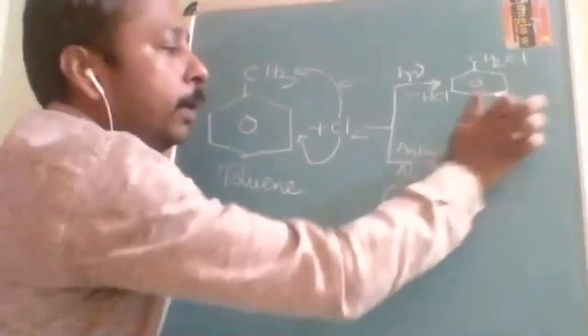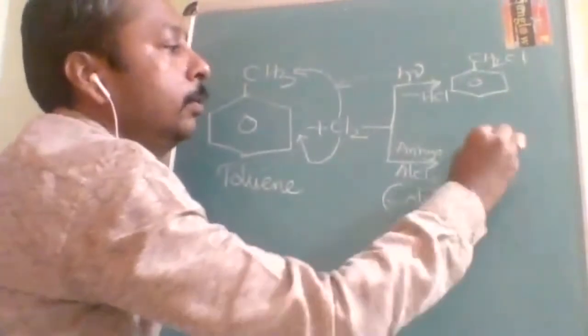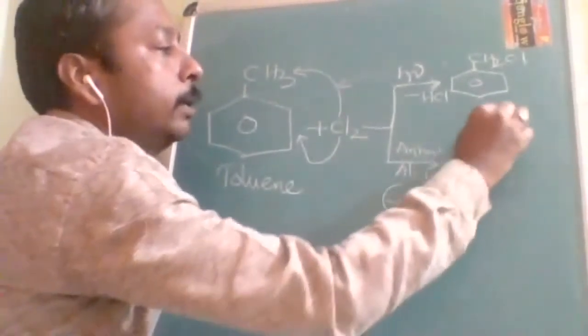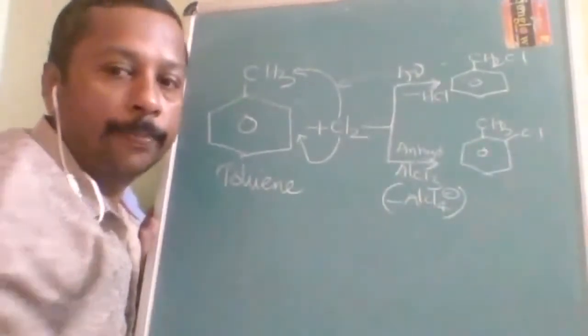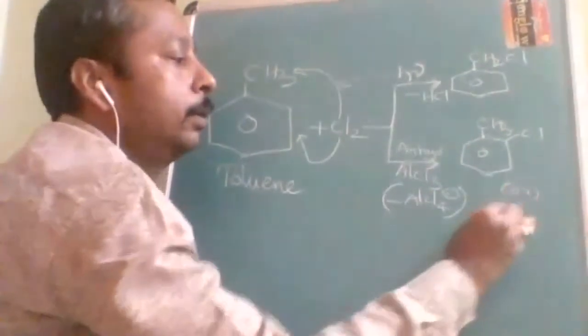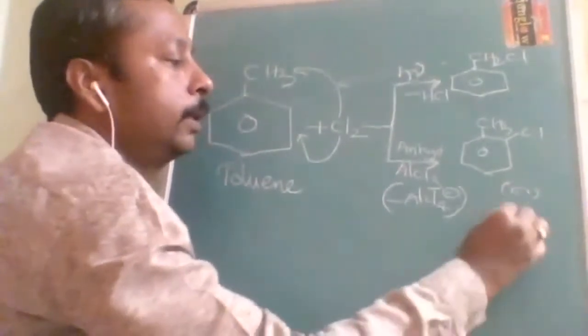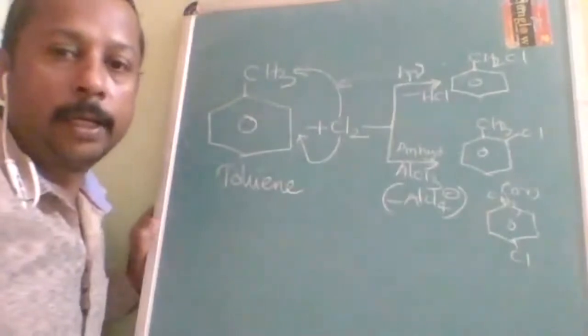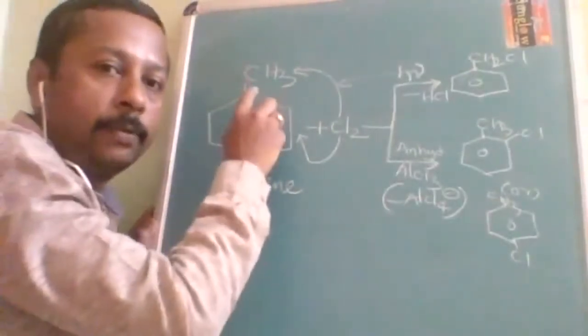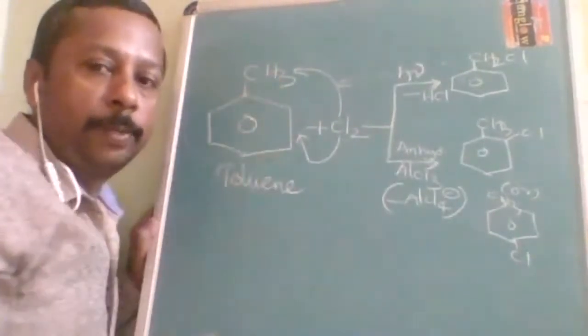That means the B products are 2. The methyl group is intact, and substitution can take place at the chloro position, ortho or para. What is the trick I told you in that video? If hydrogen is present, it is OP directing.